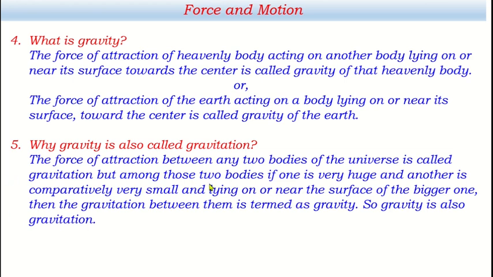But among those two bodies, if one is very huge like the earth and another is comparatively very small, just like a body lying on or near the surface of the bigger one, then the gravitation between them is named gravity. So gravity is also gravitation.